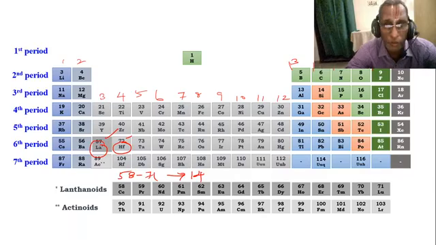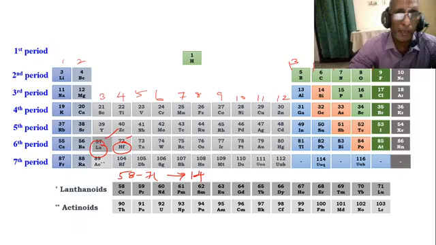Like that it goes. Once D block elements are over, boron to thallium, carbon to lead, which are isolated. Let us not consider the incomplete elements of the seventh period. Nitrogen to bismuth, fluorine to astatine, and helium to radon.